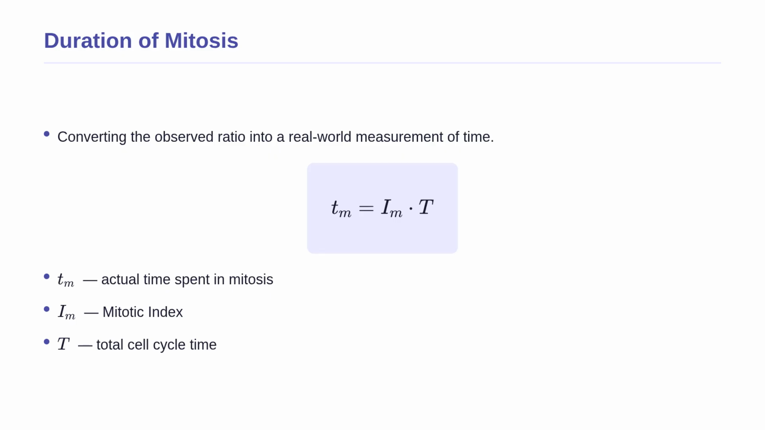By multiplying the total cycle time by the fraction of time spent in mitosis, we convert our observed ratio into a concrete measurement of time. If the total cell cycle time T is longer, the actual hours spent in mitosis will proportionally increase.